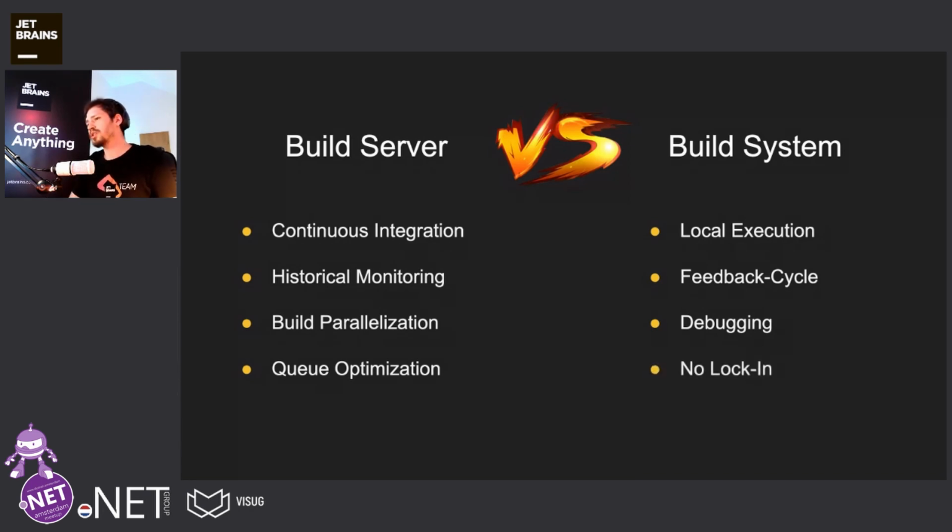And we also have the advantage that we don't experience this kind of lock-in. So for instance, if we set up our build and it gets extended over time, and those build configurations were on the build server side, we can't just say, okay, I want to switch to another vendor and use, let's say, Bitrise or GitHub Actions or anything, because that would mean we need to re-implement the whole build pipeline again in this other language. Let's say for GitHub Actions, it would be YAML. Everyone loves YAML, I know.